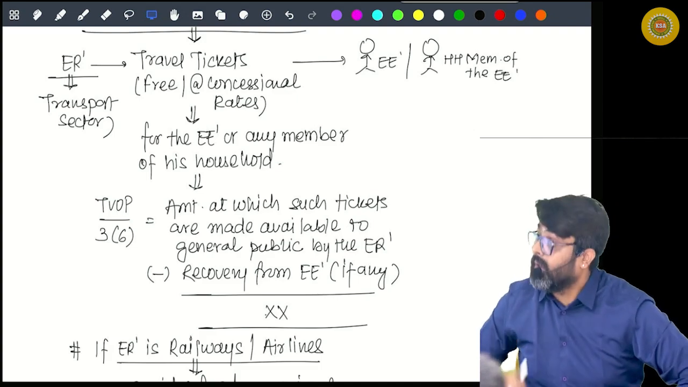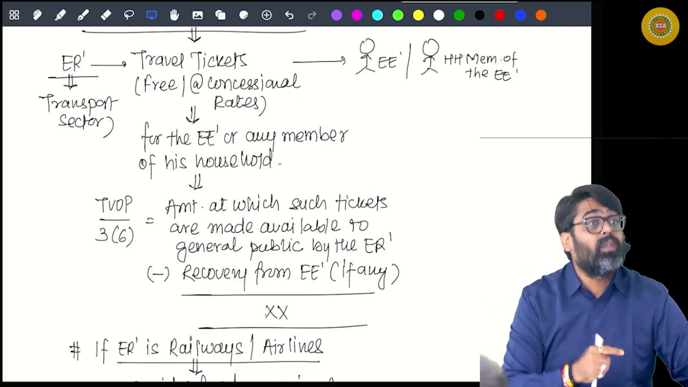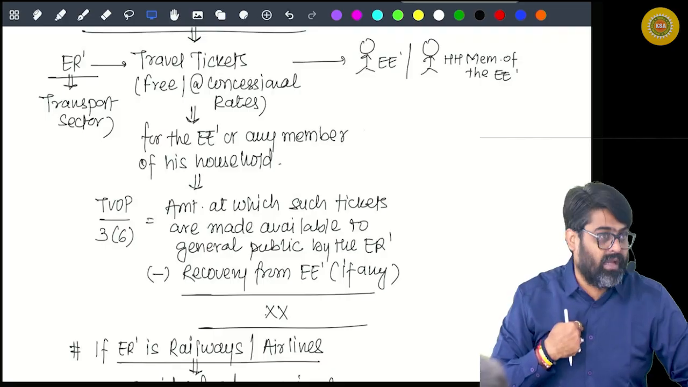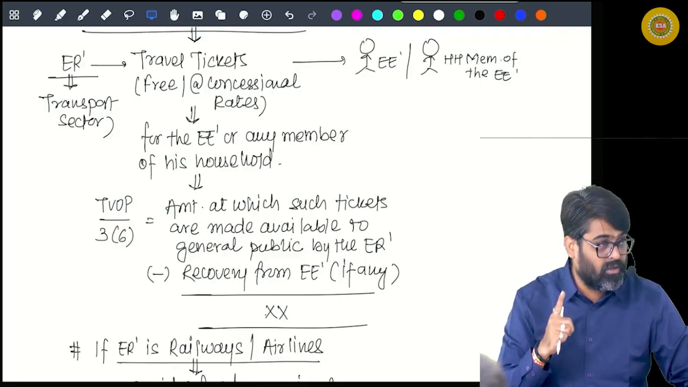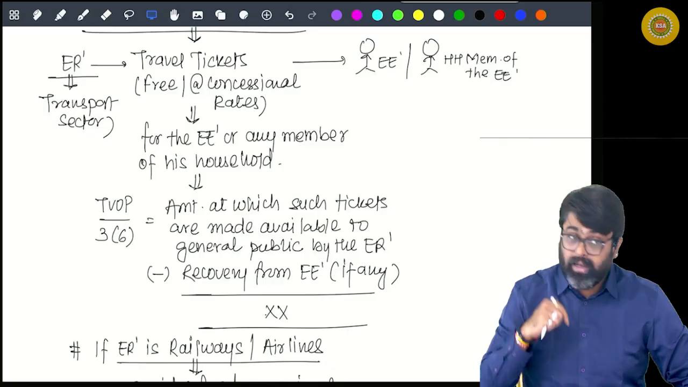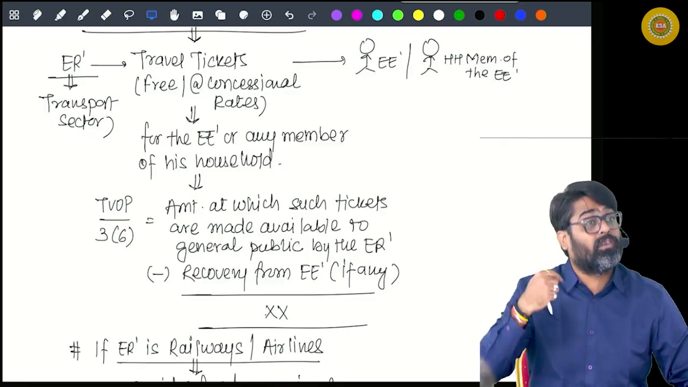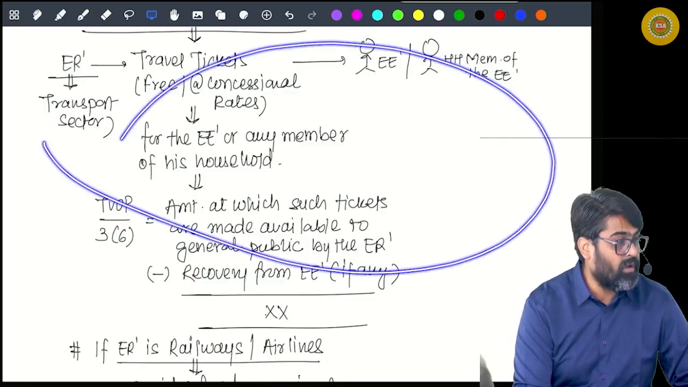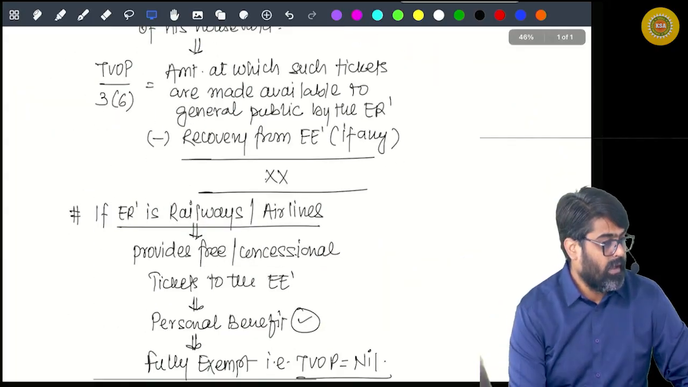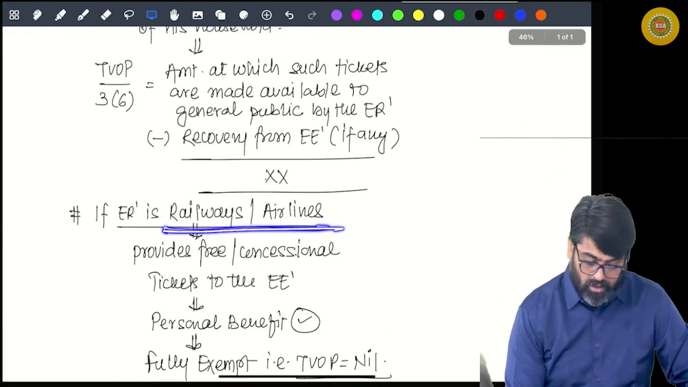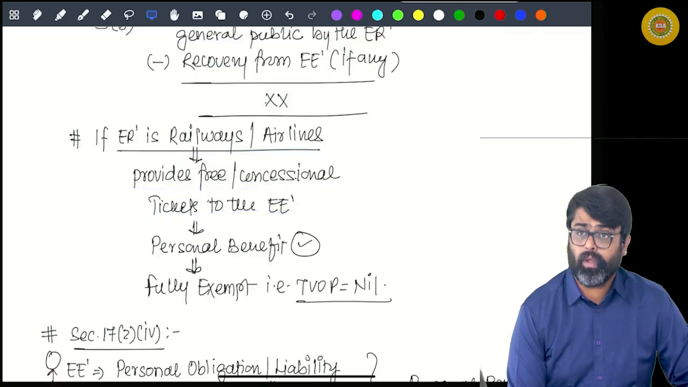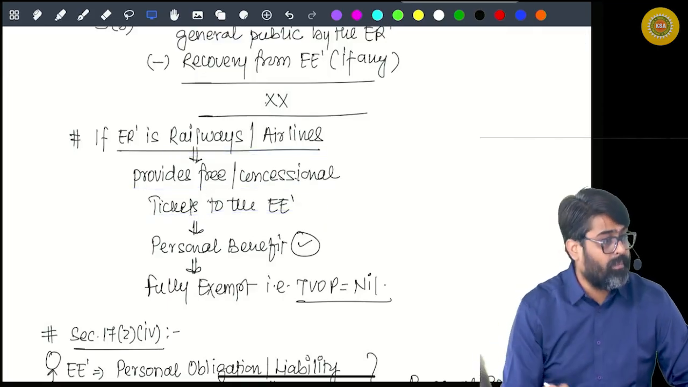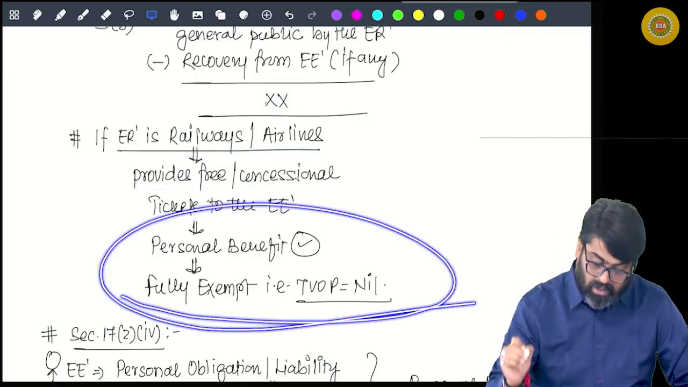Yes or no? But remember, if the employer is Indian Railways or any airline, then this benefit will be fully exempt. If the employer is Railways or an airline providing free or concessional tickets to the employee for himself or his family members, then this personal benefit will be fully exempt.